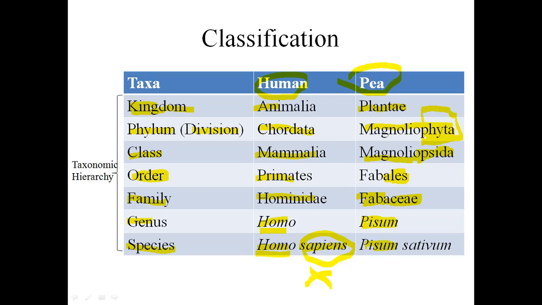So Pisum sativum is the species for P. So Plantae was the kingdom. Inside Plantae, Magnoliophyta is the division. Inside Magnoliophyta, the class is Magnoliopsida. Inside the class, the order is Fabales, and inside the order, the family is Fabaceae, and genus and species are Pisum sativum.